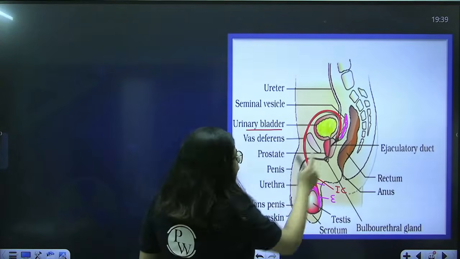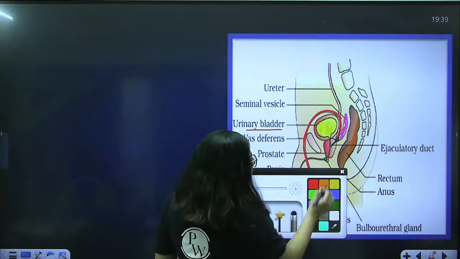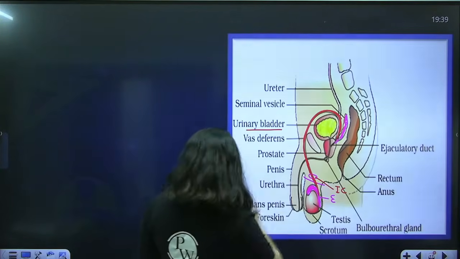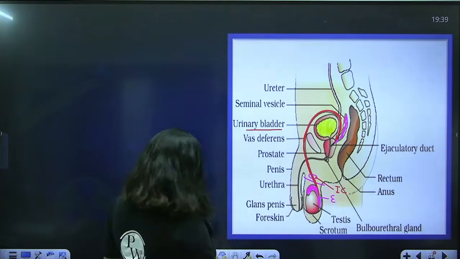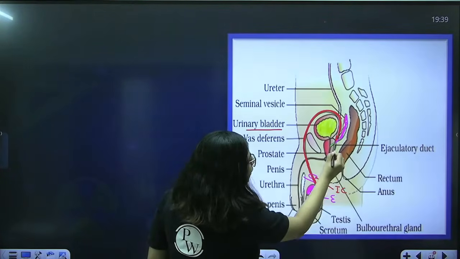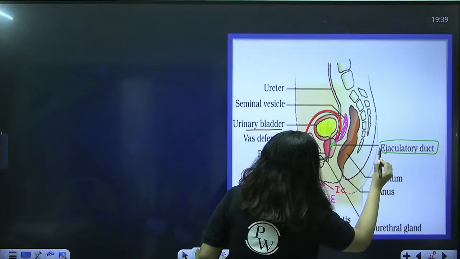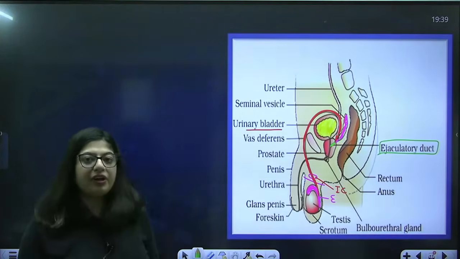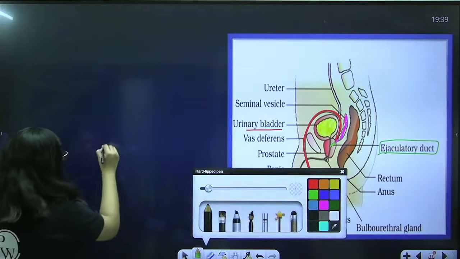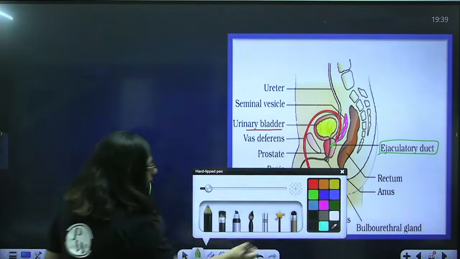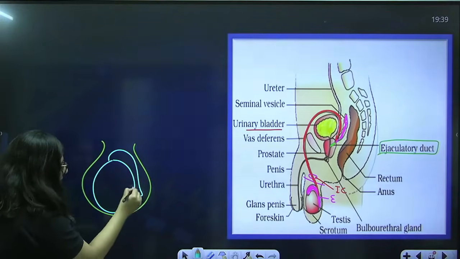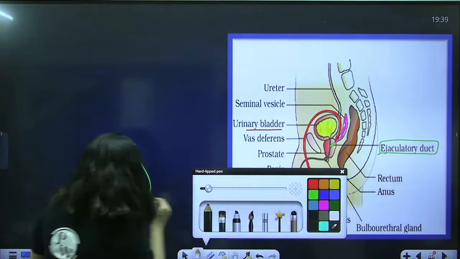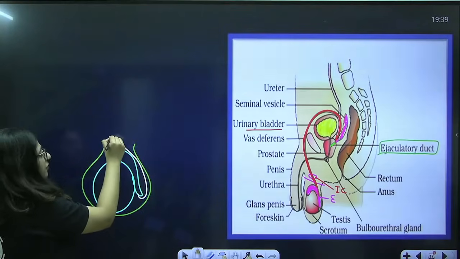So, vas deferens meets with the duct of seminal vesicle and forms a common ejaculatory duct. Let me draw the diagram. This is scrotum. This is testes. This is epididymis. Epididymis opens into vas deferens which leaves the scrotum.